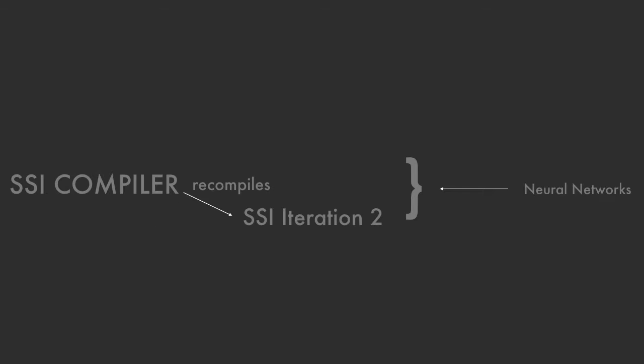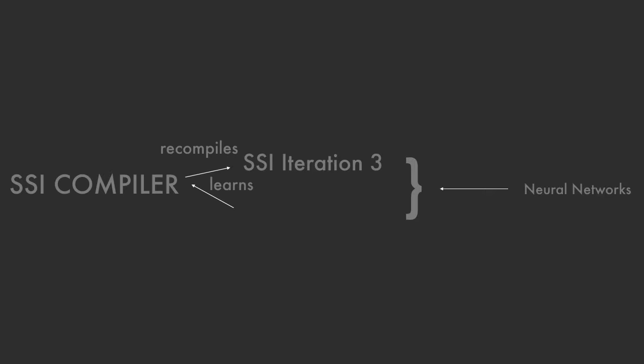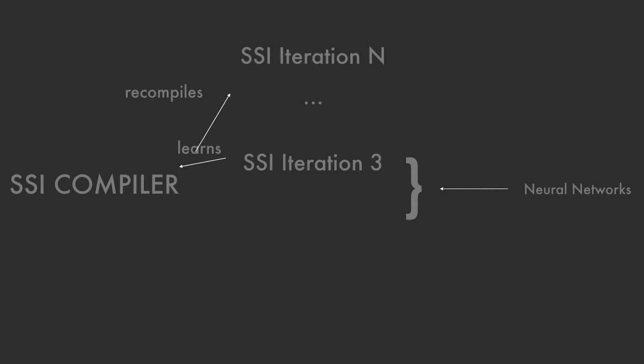The first iteration of SSI will be learned by the SSI compiler, and then it recompiles to the second iteration of SSI, which then learns the second iteration of SSI and recompiles the third iteration of SSI, and the process continues until the nth iteration of SSI, and thus the process goes on.